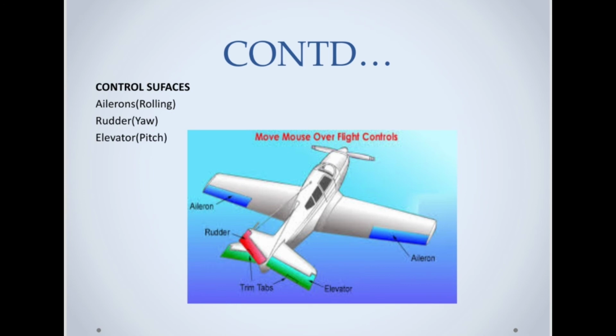So the next thing is how to control them. So for controlling there are three sections, like the ailerons, rudder and elevator. Ailerons are used to control the rolling action, rudder is used to control the yaw, and elevators are used to control the pitch, that is nothing but the up and down motion.